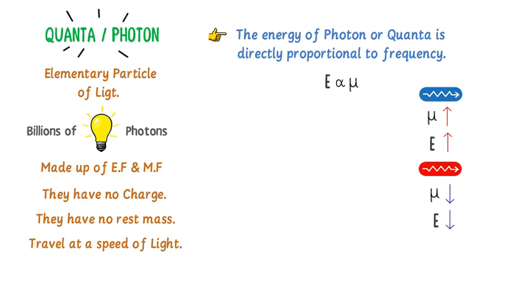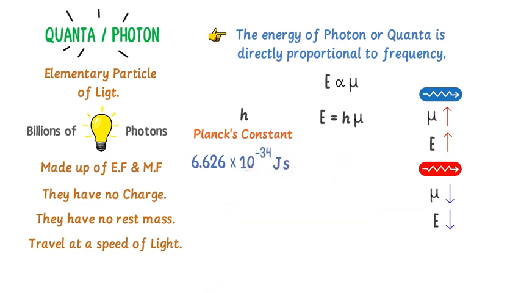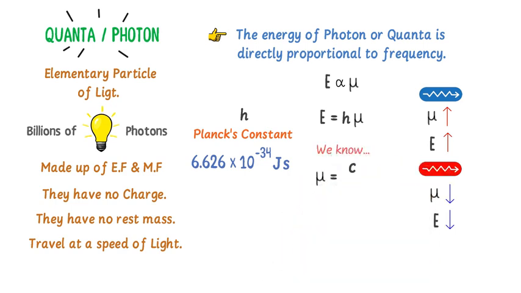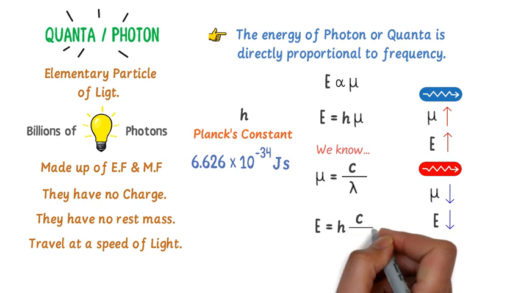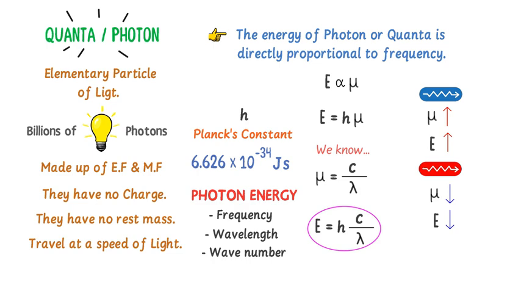Now to eliminate the sign of proportionality, we put h, which is known as Planck's constant, and its value is 6.626 × 10^-34 joule second. Also we know that frequency is equal to c upon lambda. So put the value of frequency in this equation, we get E = hc/λ. So remember that energy of photon depends upon frequency, wavelength, or wave number. Just note down these postulates of Planck's quantum theory.